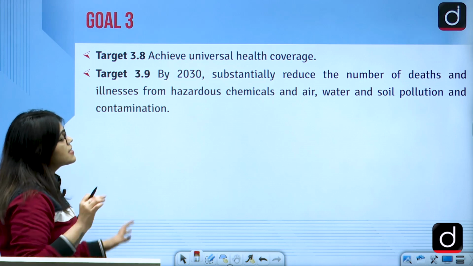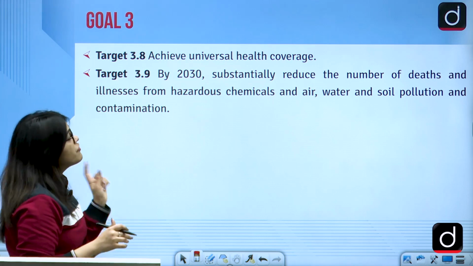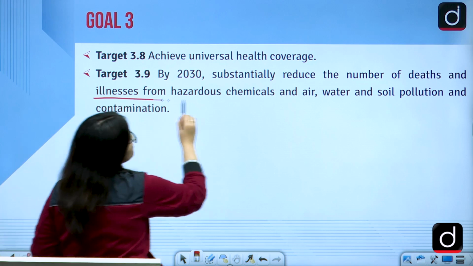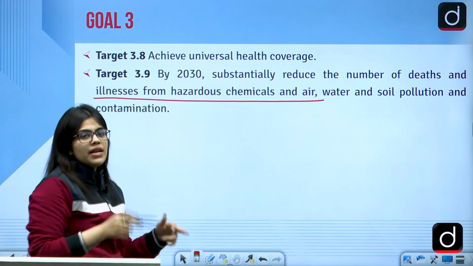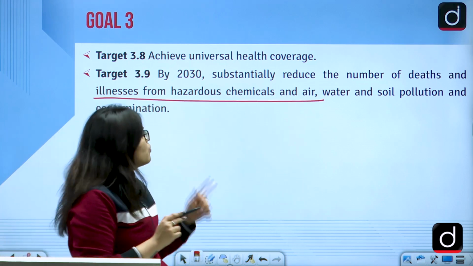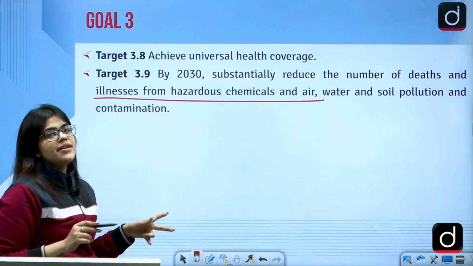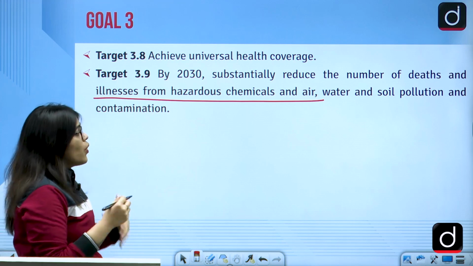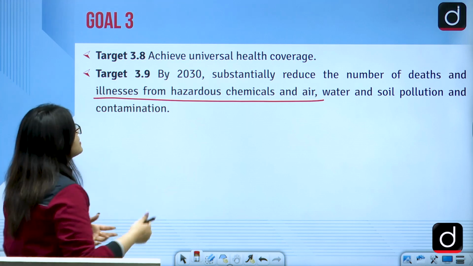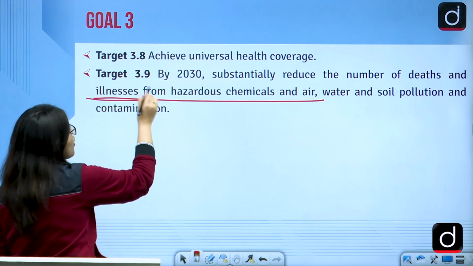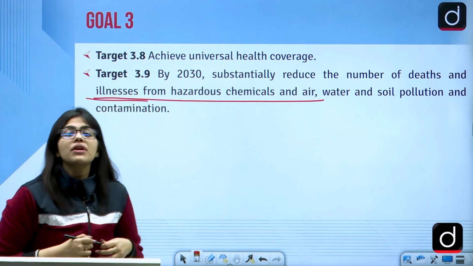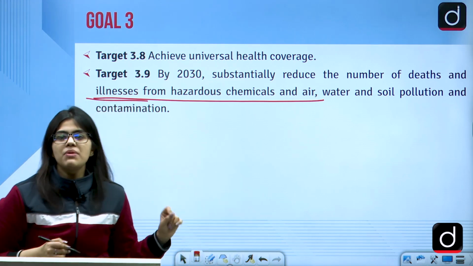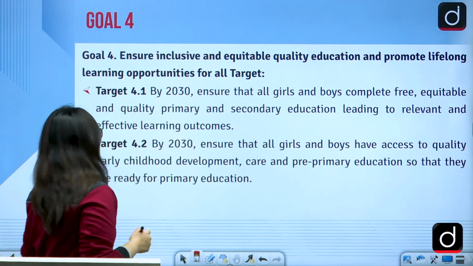By 2030, sustainably we'll reduce the number of deaths and illness from the hazardous chemicals found in the air, water, soil pollution or other contamination. So we'll also be protecting that our air, our water or the soil is not affected. There can be other hazardous illness or deaths caused by these. So we will also be protecting the people from these kinds of diseases.